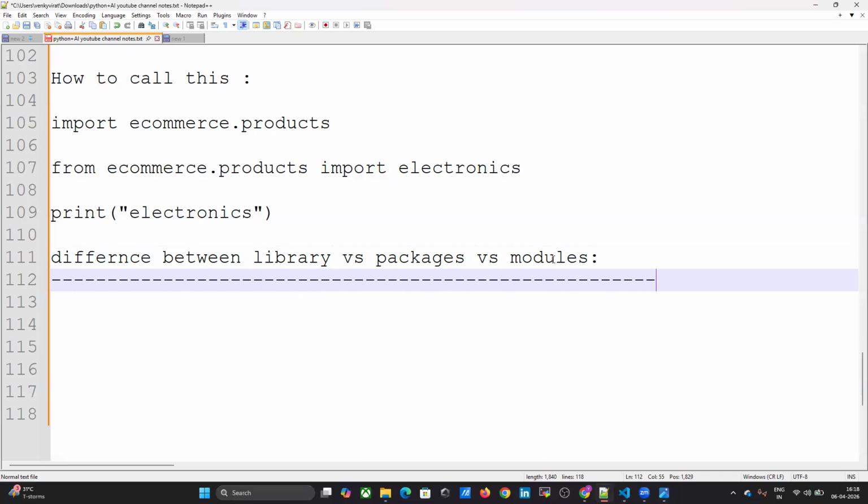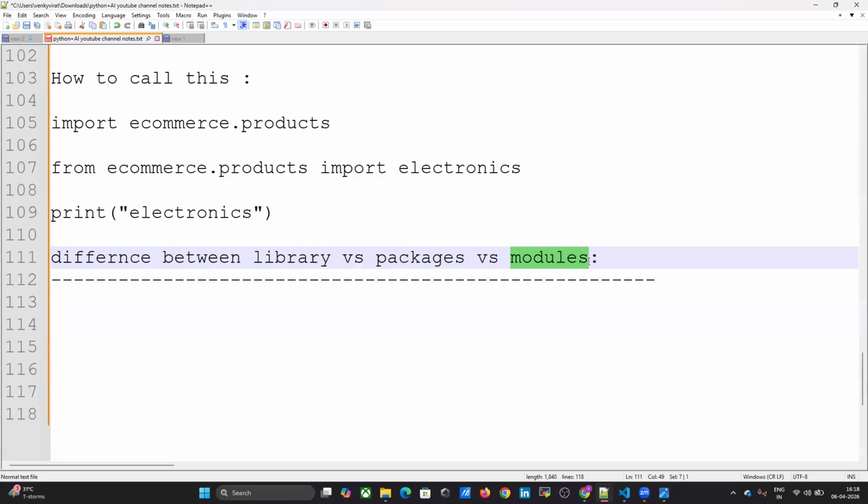What is a module? A module contains a group of functions and variables. We already discussed it in yesterday's video, right? And what is a package? A group of modules contained in a single folder is called a package.